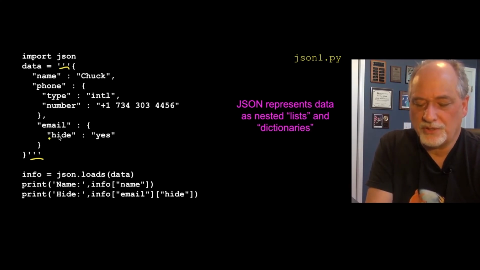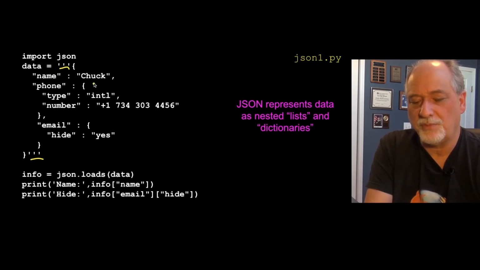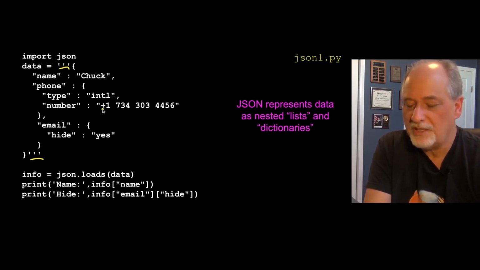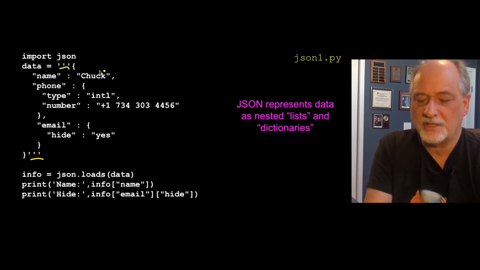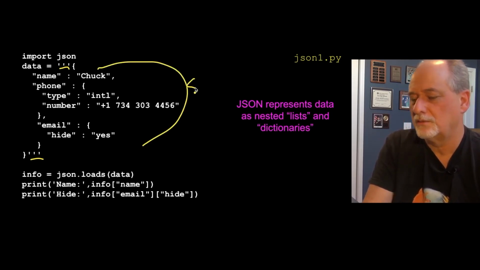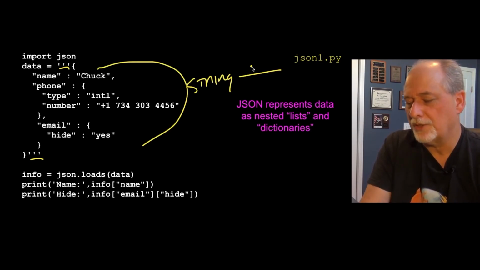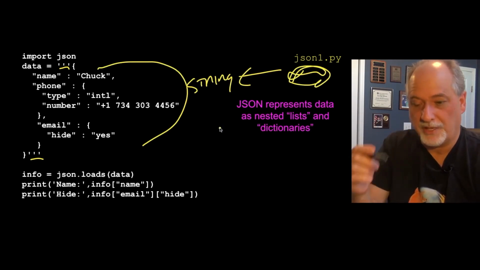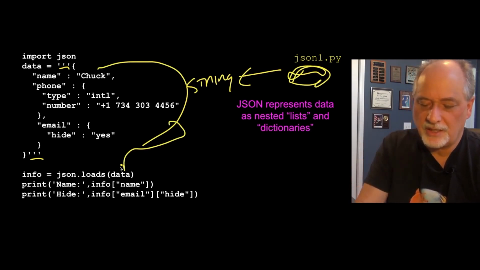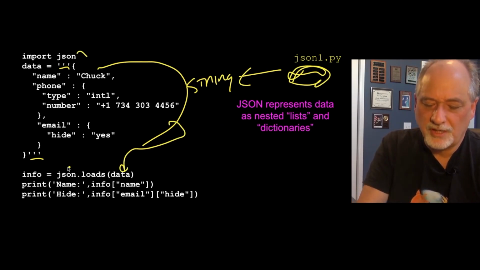And then you can do this. And so this is a structure that has one key value pair that's a string, another key value pair that's an object, another key value pair that's an object, and then these are key values within those contained objects. So this is a string that again probably was retrieved across the network from some other place, and we're going to pass that string into the JSON library loads. loads stands for load from string.